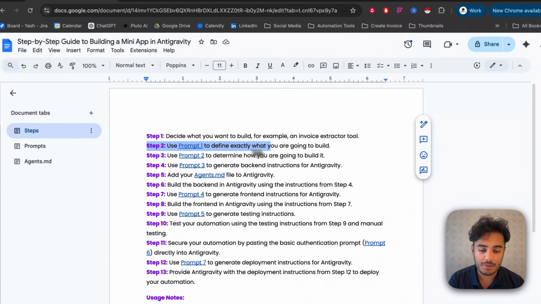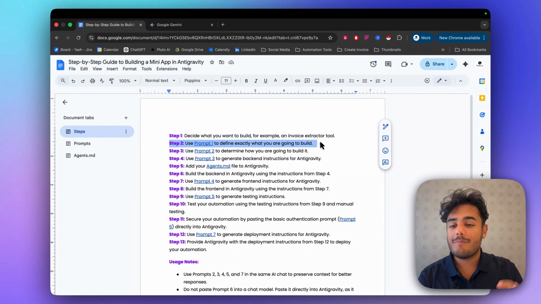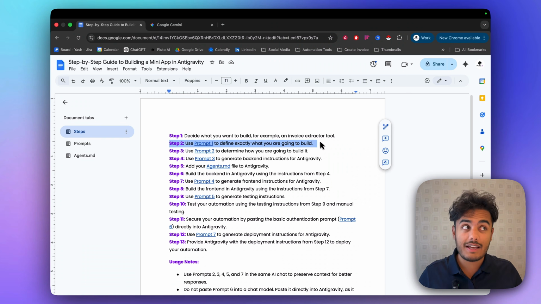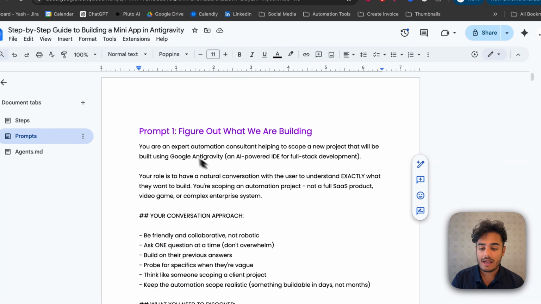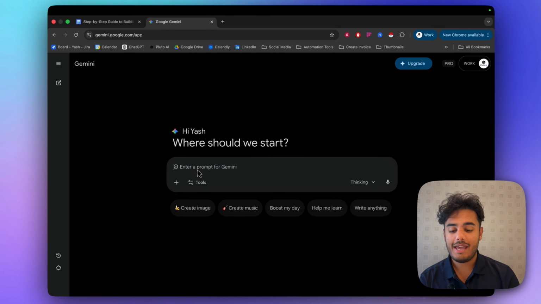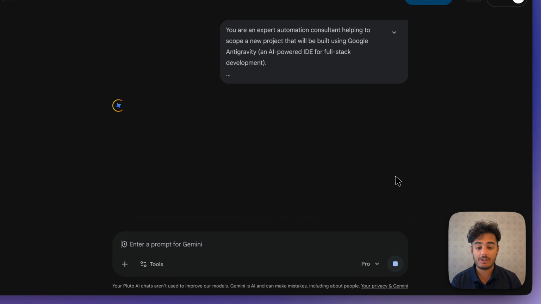And now we're going to go to prompt 1 and we're going to define exactly what we're going to build. So I have an idea of what I want, right? But sometimes it's not defined entirely, and we're going to use AI to fully understand the solution end to end and come up with a scope. So if we go over to prompts over here, we have prompt 1, figure out what we're building. And I'm going to copy over this prompt, and I'm going to paste this prompt into Google Gemini, and I'm going to switch this to Pro, and I'm going to click Go.